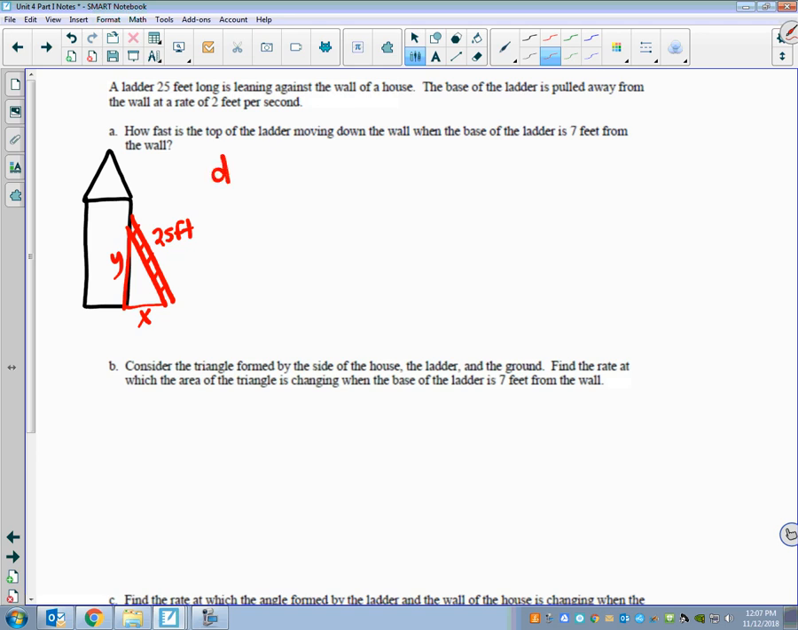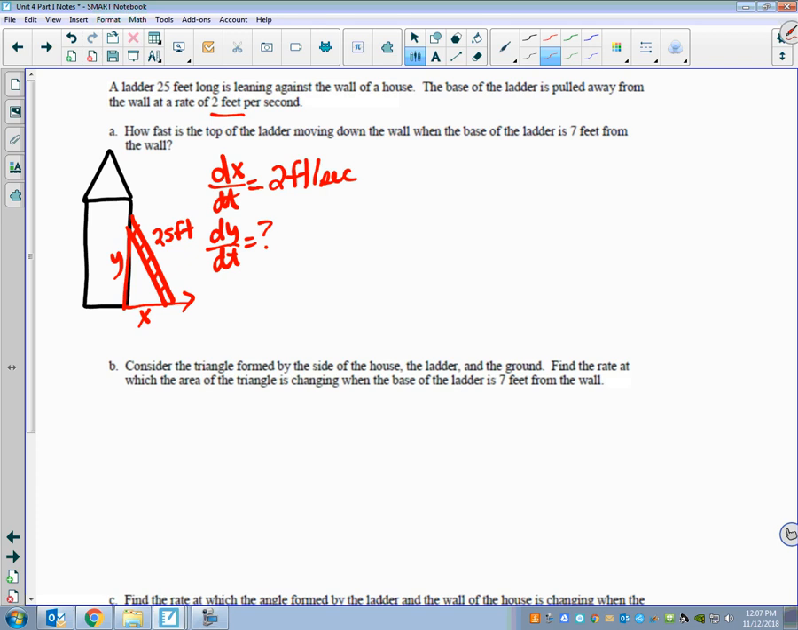So dx over dt would represent the rate that this is moving. And so it's pulled away at a rate of 2 feet per second. So if this ladder is pulled away, is that going to be getting bigger or is that going to be getting smaller? That should be positive, right? It's getting bigger, so that would be 2 feet per second. And then we want to find dy over dt. That's our missing rate, right?